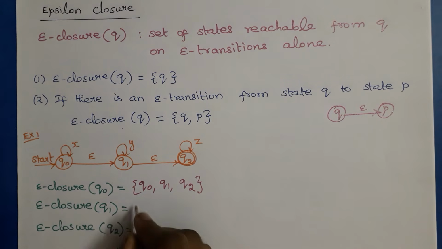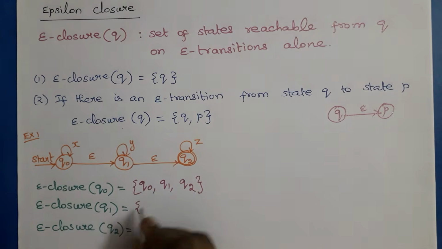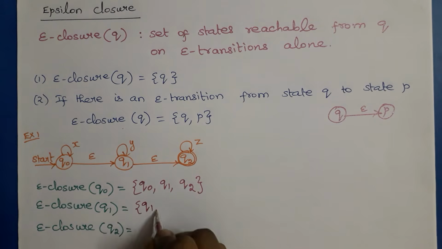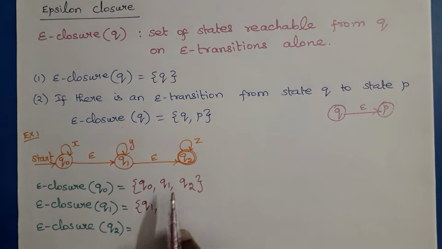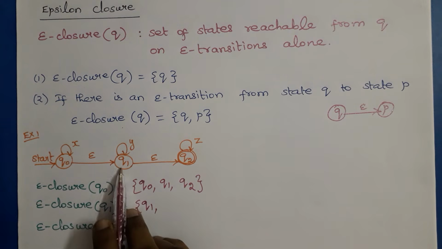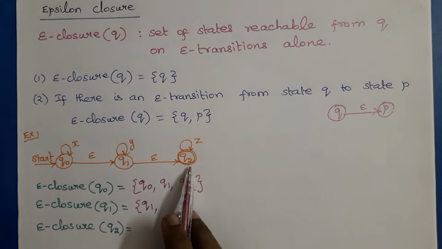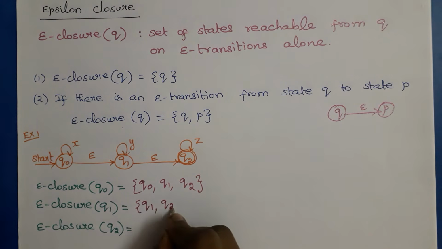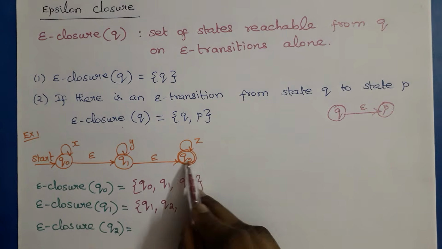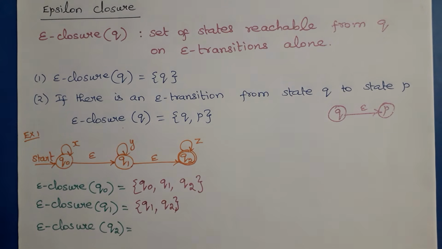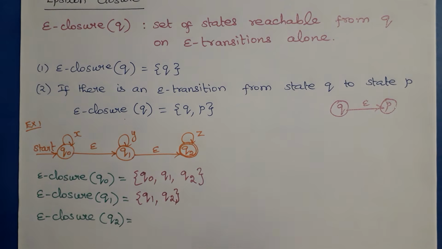So epsilon closure of Q1: from the first step we have to write Q1 first. Then from the second step we have to check, is there any epsilon transition from Q1? Q1 has epsilon to Q2, so we have to add Q2. Then from Q2 there is no epsilon transition, so these are the two states in epsilon closure of Q1.